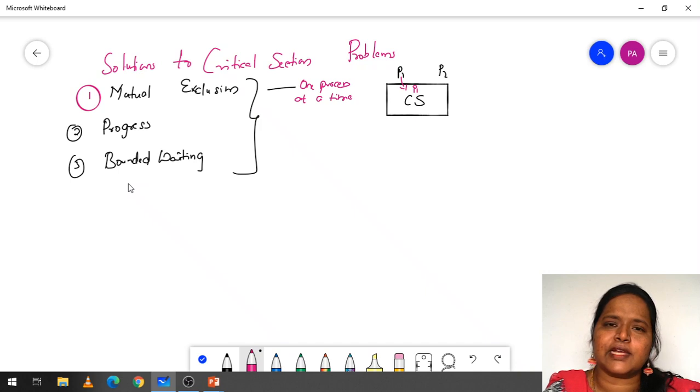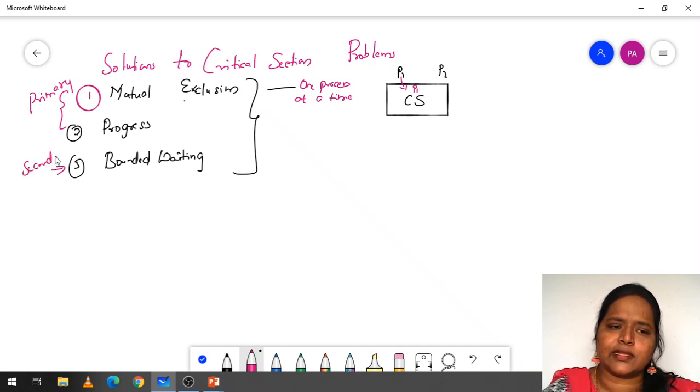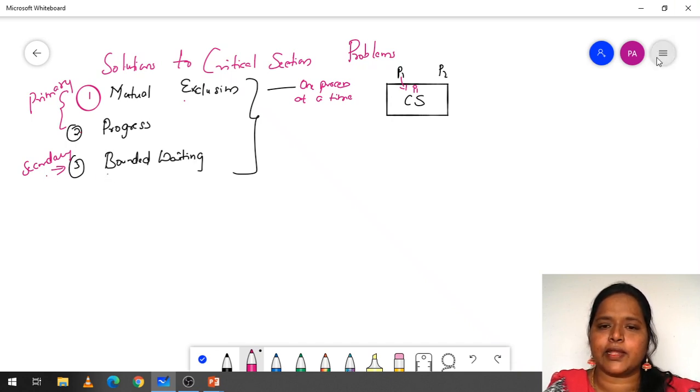When you satisfy them, you have the processes in a synchronized manner. These two, mutual exclusion and progress, are compulsory and have to be satisfied, and in some cases we can neglect bounded waiting. So the primary preference is mutual exclusion and progress, and the secondary preference is bounded waiting.